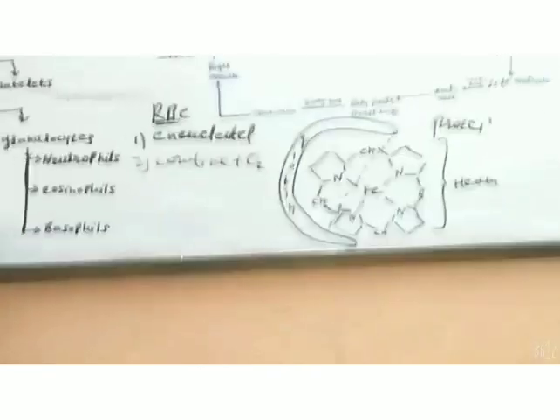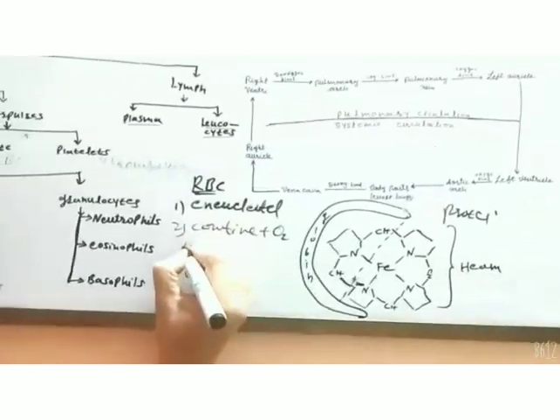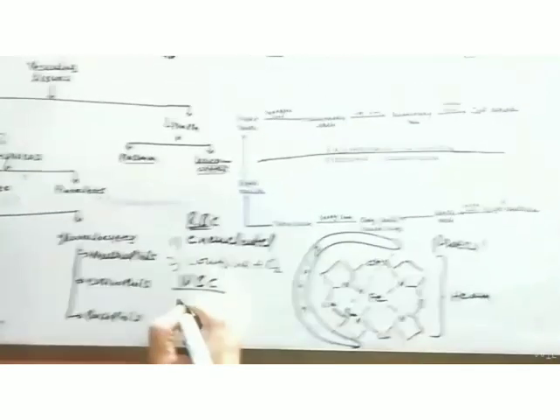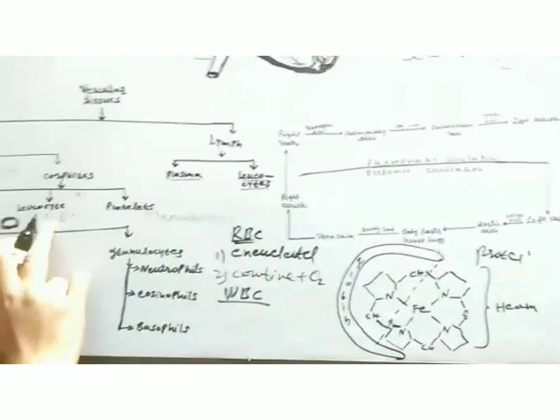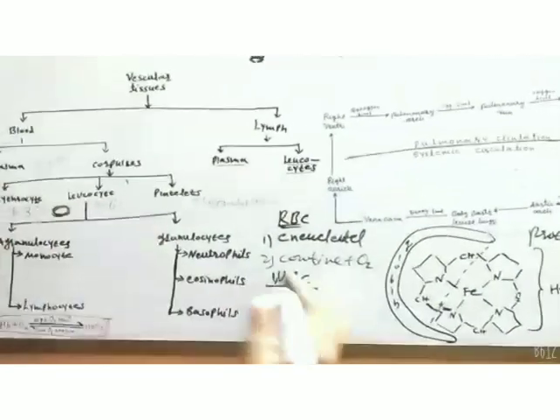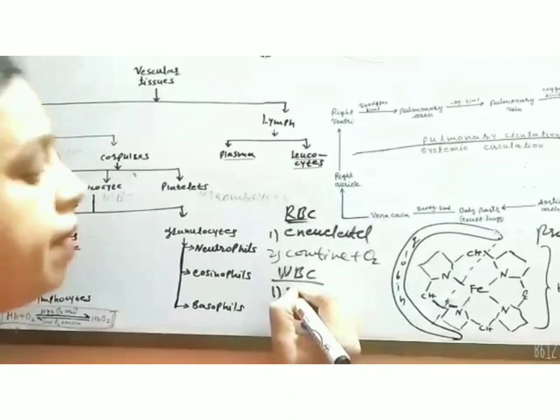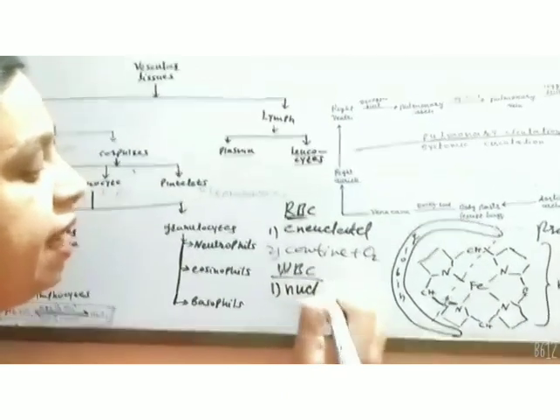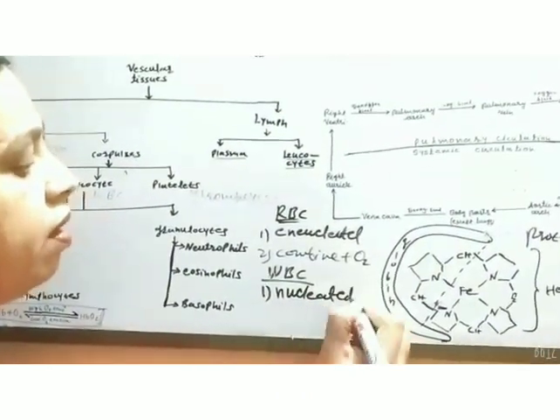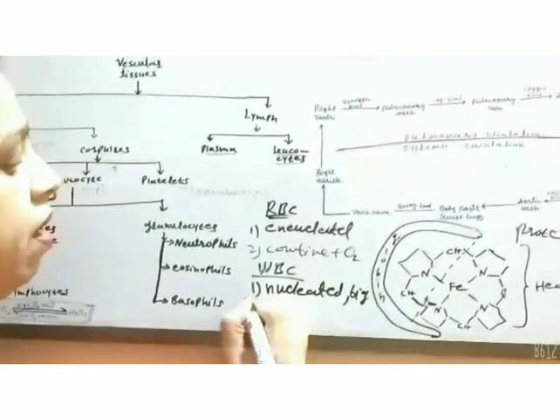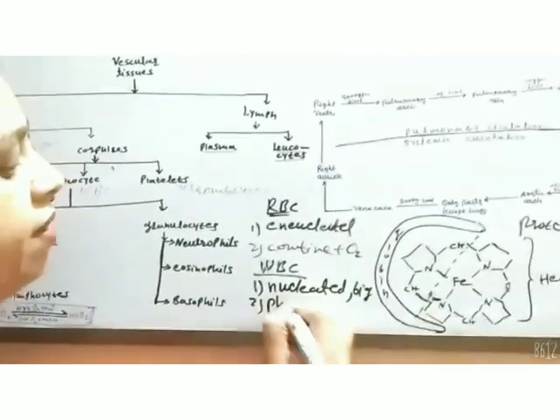Next, the WBC can be differentiated into two types of blood cells. These are the agranulocytes and granulocytes. WBCs are bigger in size and they are less in number in comparison to RBCs. These are bigger, nucleated and phagocytic.